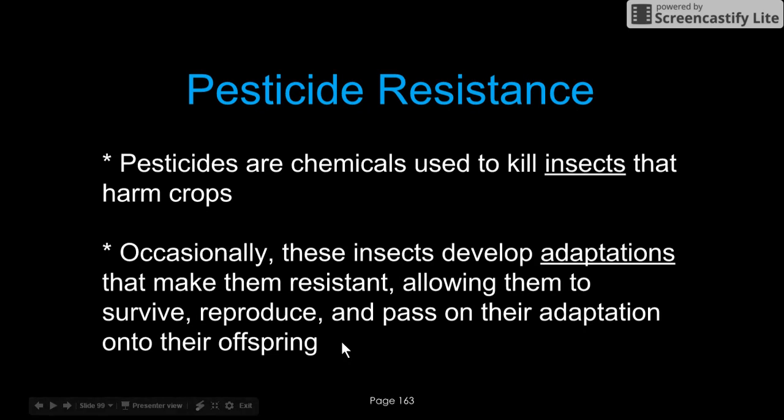For example, if we have roaches at this school, and I spray the roaches with the Raid pesticide, a bug spray, let's say it kills most of the roaches except 3. Those 3 have a mutation. That mutation is going to be able to pass on to their offspring. Now, when they reproduce, all of their offspring will have that mutation. I can spray Raid on them if I want to, but it's